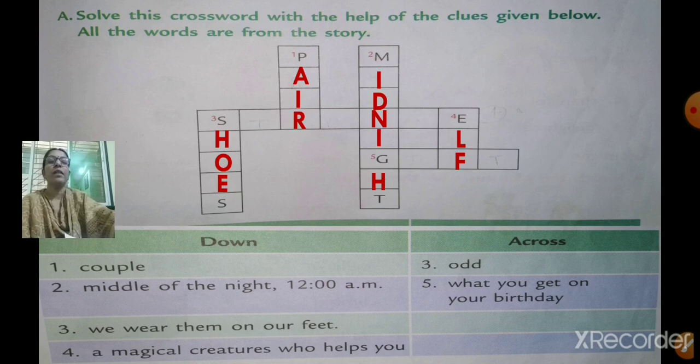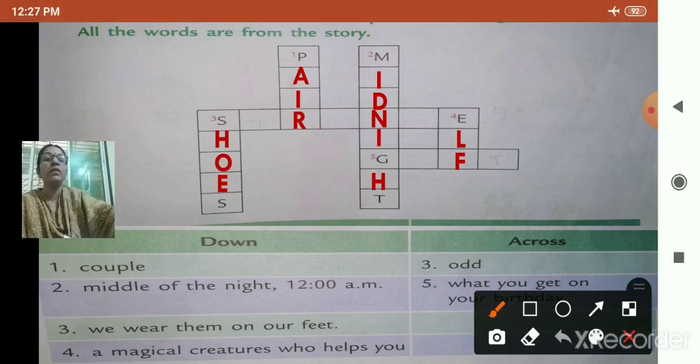Okay. Now, we have finished down. 1, 2, 3 and 4 we have already finished. Now, we are going to go to across. Okay. See the right hand side. Across means sleeping, you have to see. Down means standing and across means sleeping. Now, across you see number 3. Can you see number 3 across?